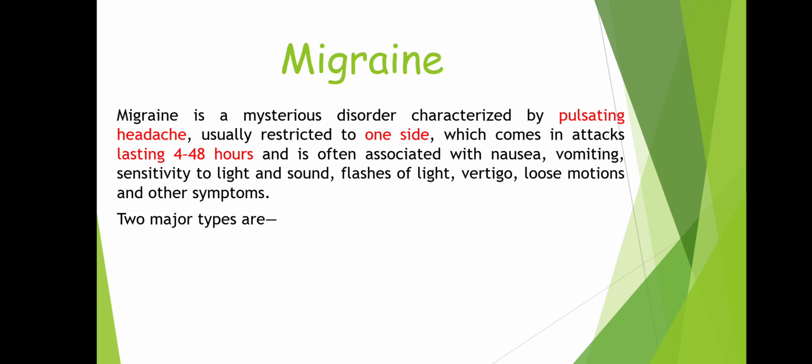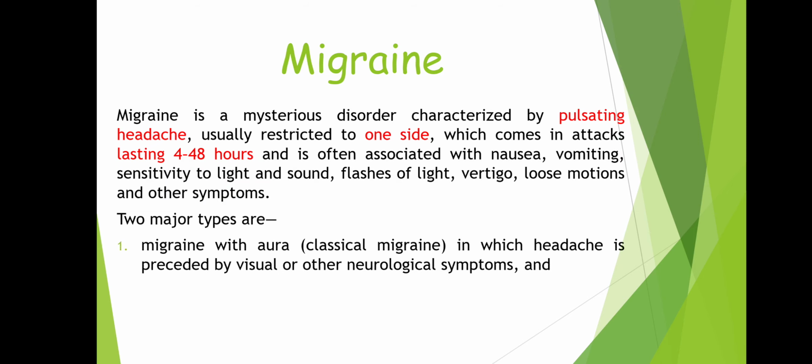Next, we have got two major types of migraine. First one is migraine with aura and another one is migraine without aura. What is aura? Migraine with aura is also known as classical migraine, in which headache is preceded by visual or other neurological symptoms. Whereas the second type, the migraine without aura, is a common migraine. So, what is this aura?